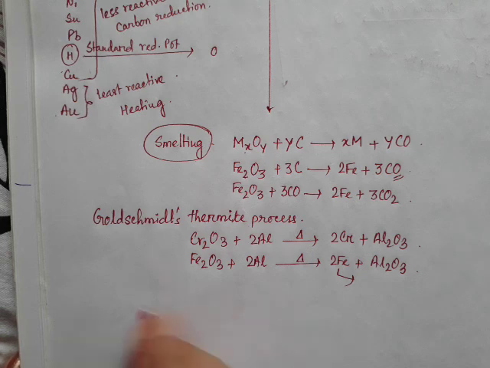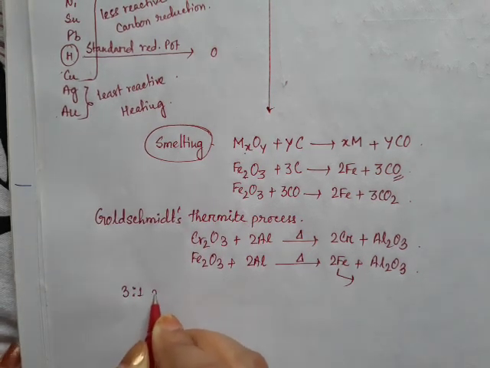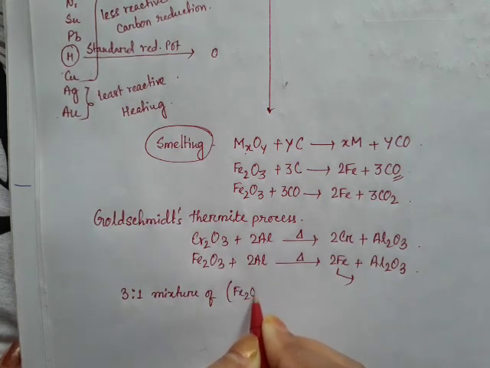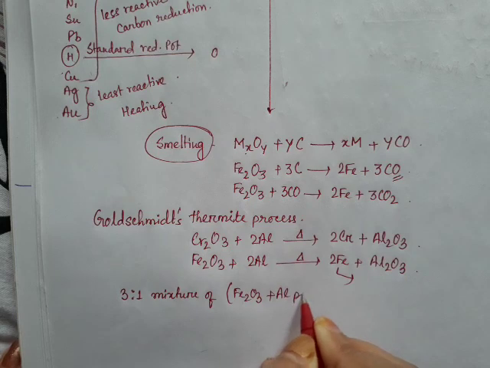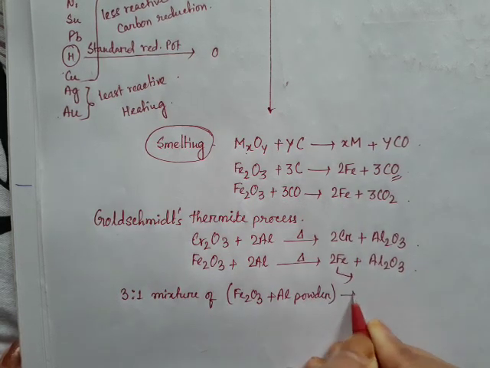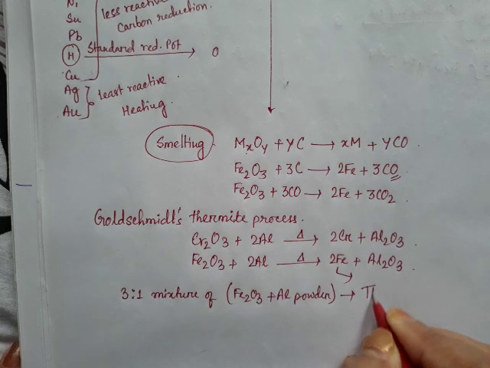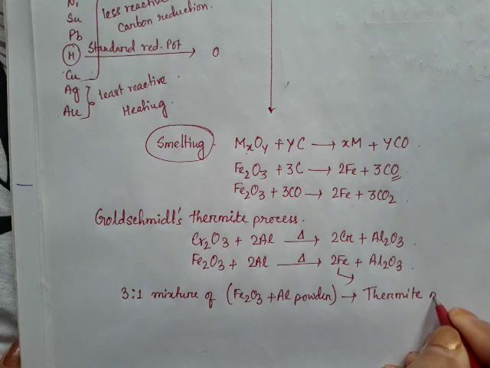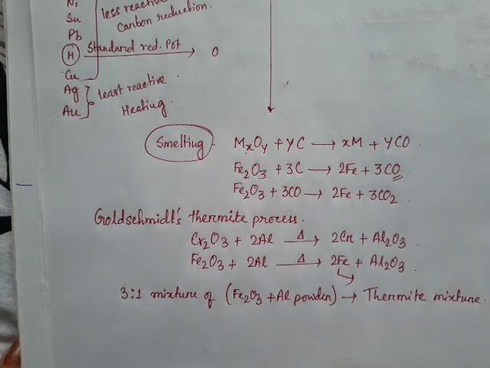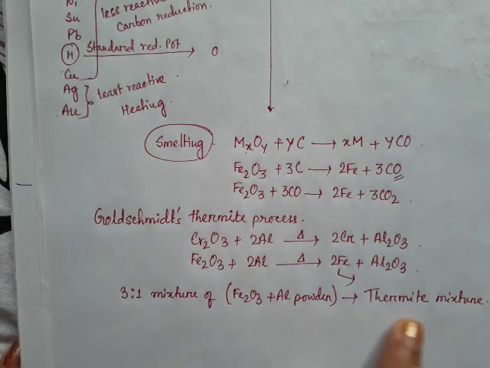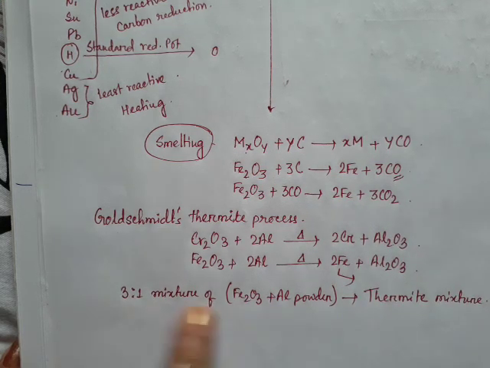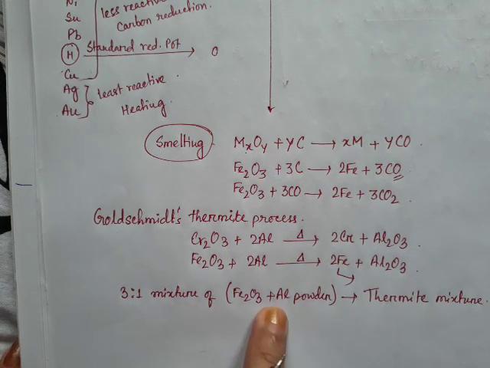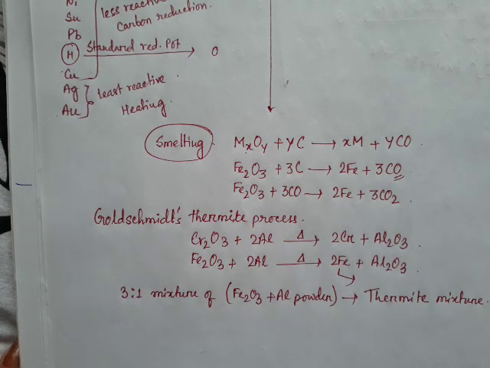Okay, and 3:1 mixture of Fe2O3 and aluminium powder is known as thermit mixture. So in many question papers you can find a question like this, what is thermit mixture? So this is the answer, that means 3:1 mixture of Fe2O3 and aluminium powder is known as thermit mixture.